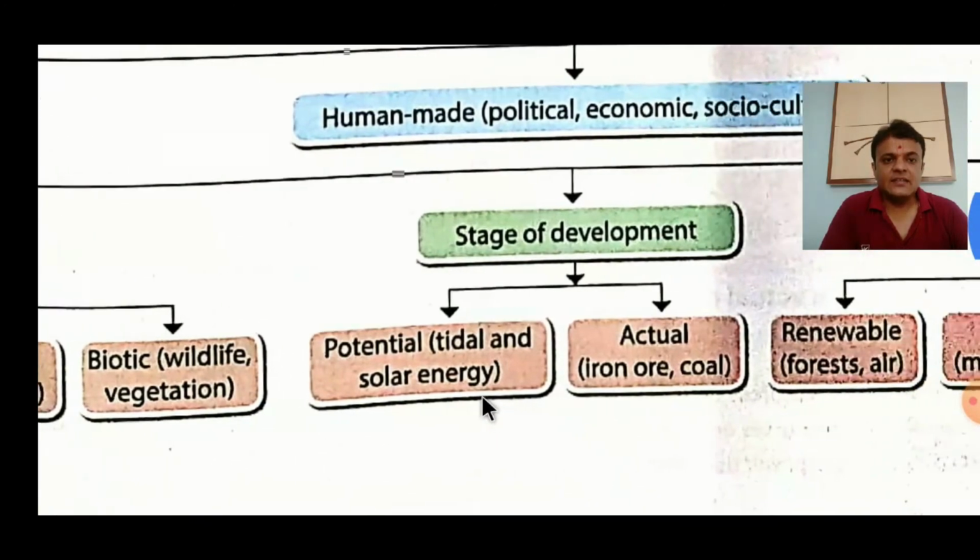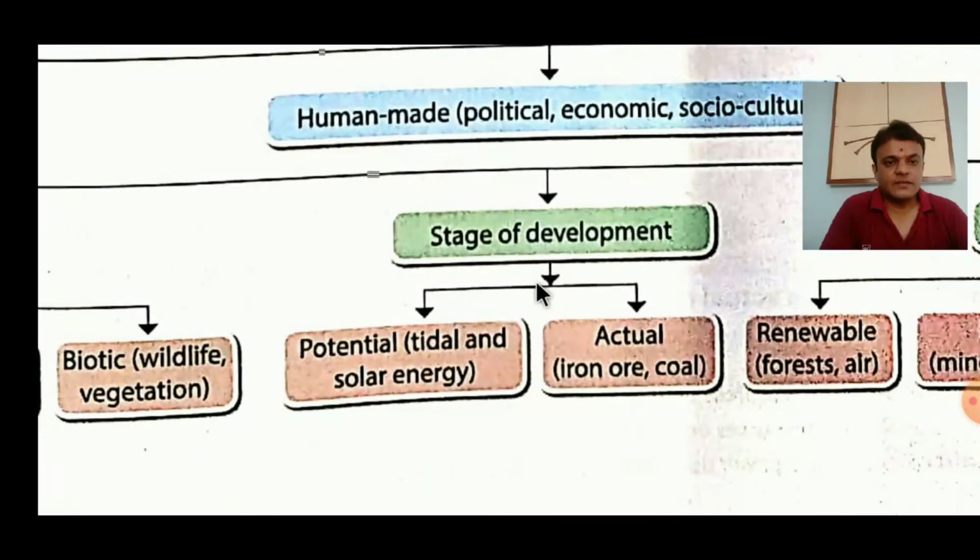Second is stage of development. Stage of development means at what level they are developed. Based on that, the subclassification of natural resources is potential and actual.